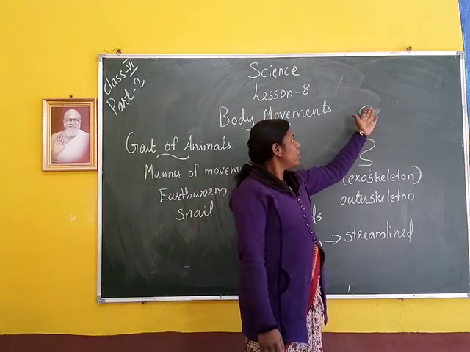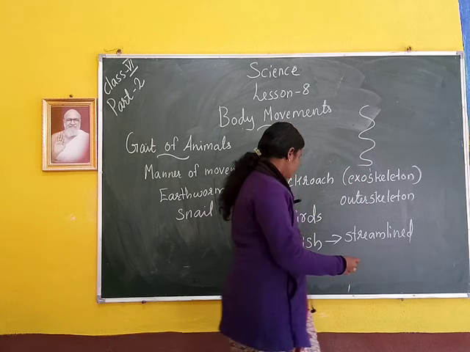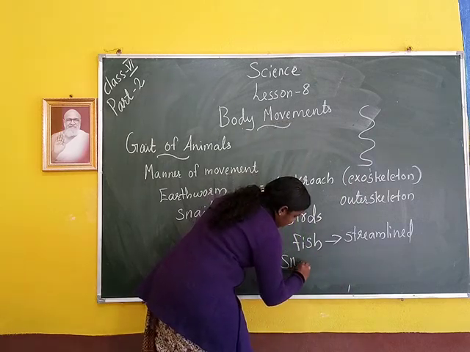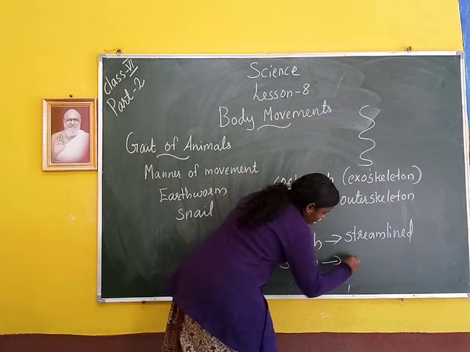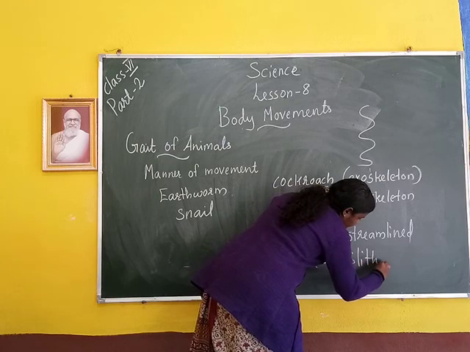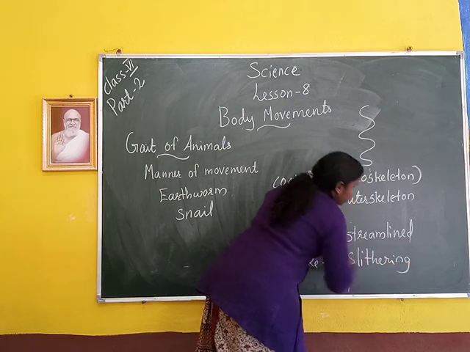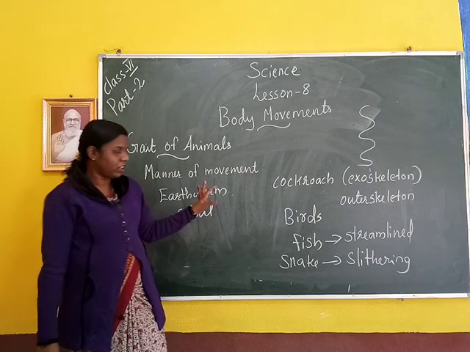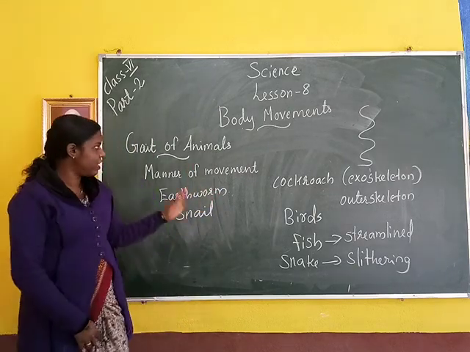Their zigzag movement is called slithering, which means crawling. Okay, this second portion is finished.